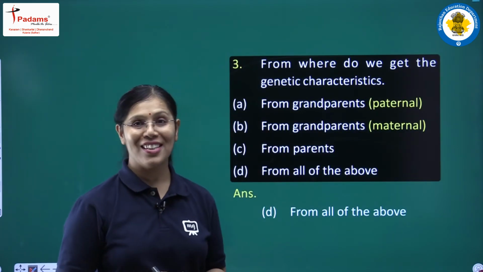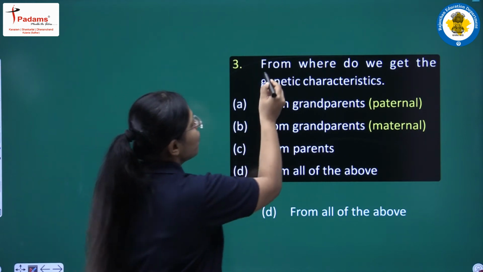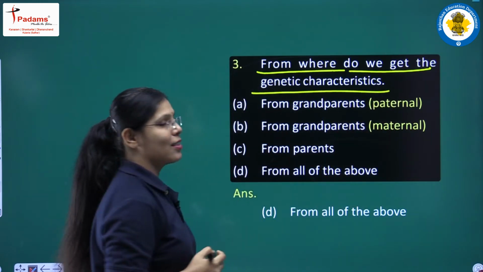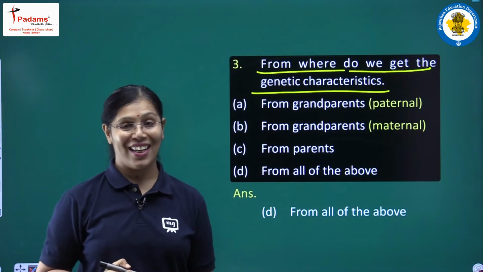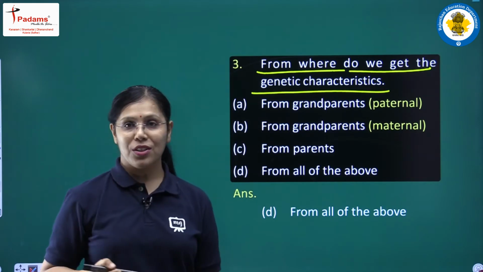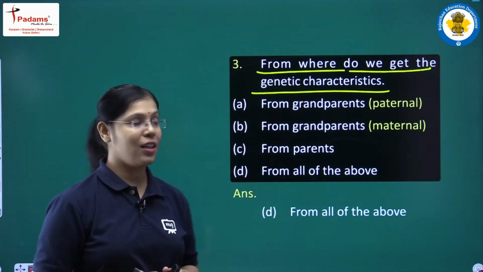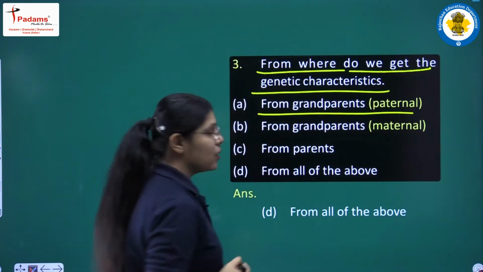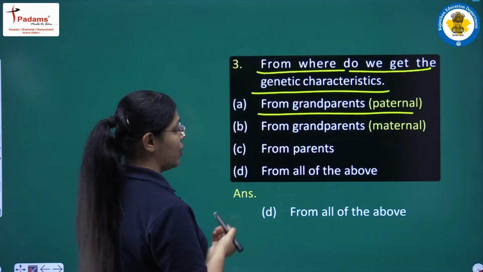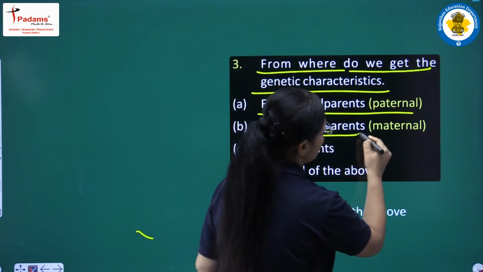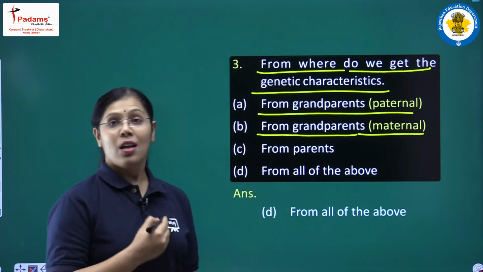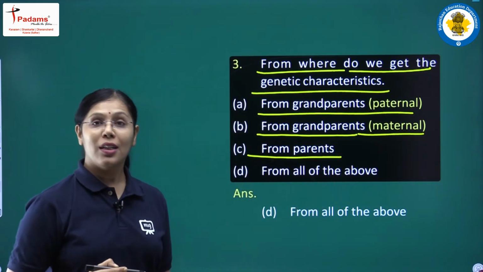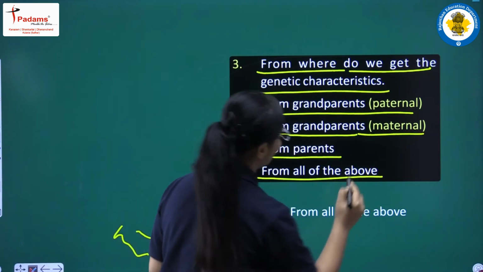Then the third question is here. Question number 3 is, from where do we get the genetic characteristics? It's a multiple choice question. 4 options are given here. Option number A is from grandparents, that is paternal grandparents. Then option number B is from grandparents, that is maternal grandparents. Then option number C is from parents, and option number D is from all of the above.